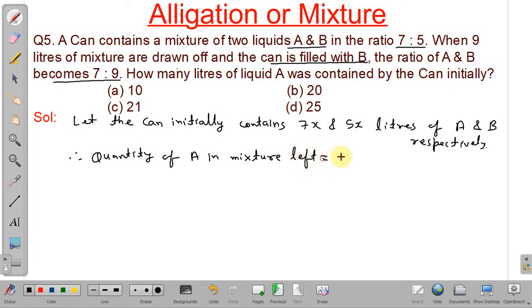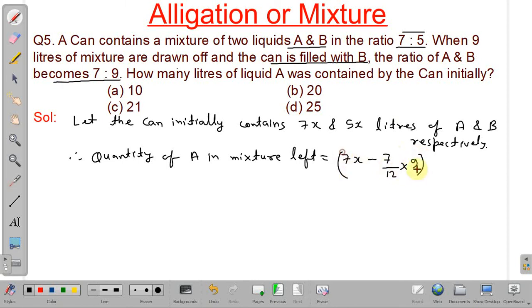So initial quantity was 7x, and out of that when 9 liters of mixture were drawn off, see, in the mixture also ratio of A and B will be 7 is to 5. So out of 12 parts, 7 parts will be A liquid. So 7 by 12 into total quantity removed is 9.